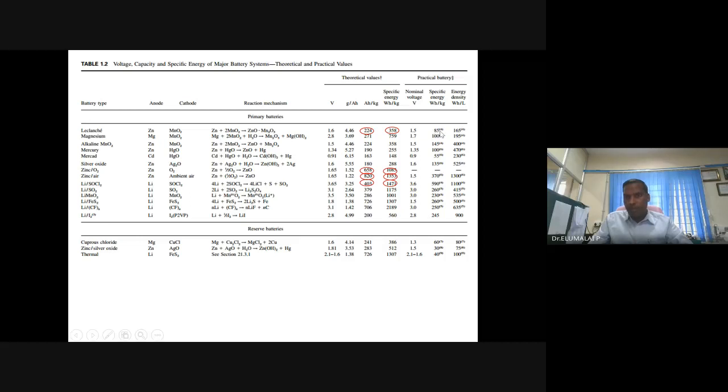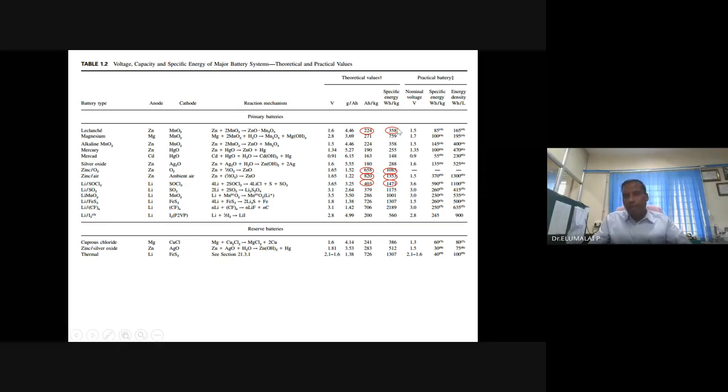Practically how much you are getting? Just 85 watt-hour per kg, whereas theoretical, it is 350. How much less? Nearly 10 times, 8 to 9 times less, but still it has become a viable technology. Still it is commercially used. With 10 times less energy density, practically you are able to get this much advancement, this much usage of primary battery.